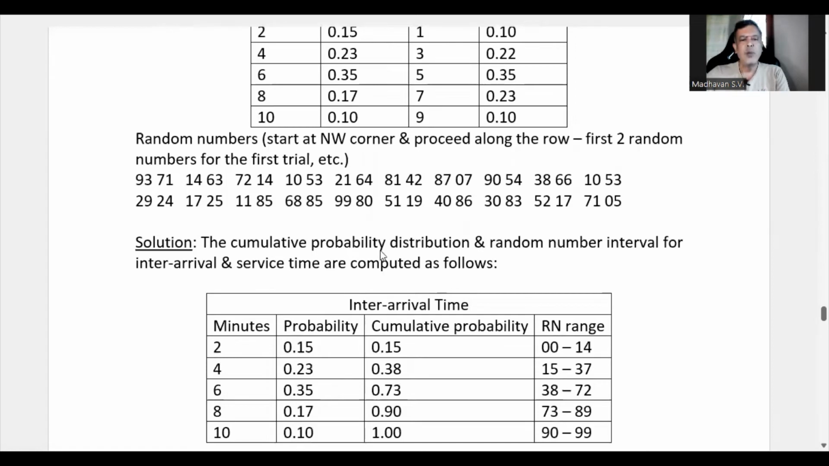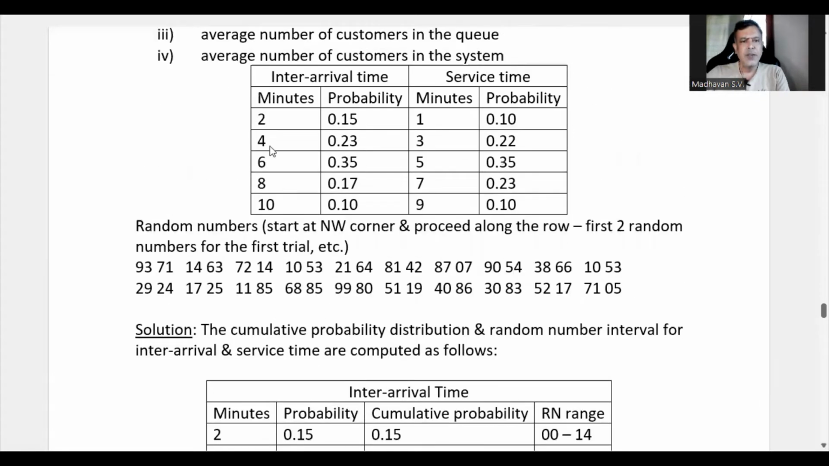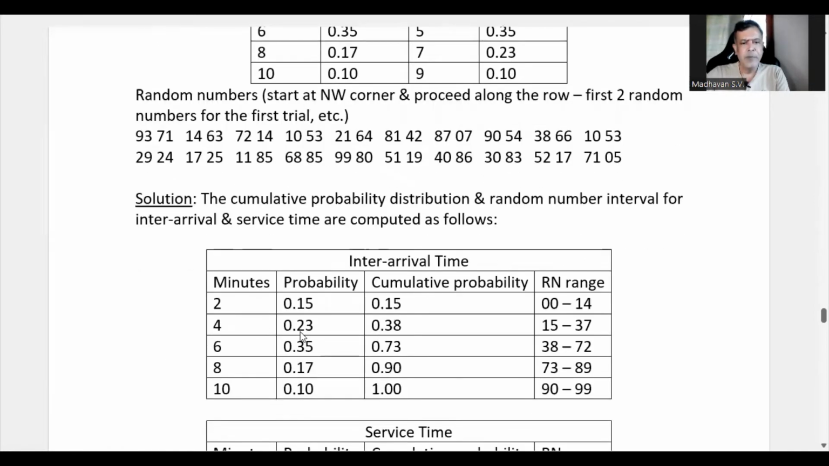The cumulative probability distribution and the random number interval for inter-arrival and service time are computed as below. So first of all, inter-arrival time, the same data, minutes and probability is written here. Then we calculate the cumulative probability. First one will be 0.15 only. Then 0.15 is getting added to this 0.23 to get this 0.38. Then 0.38 is getting added to this 0.35 to get this 0.73. Likewise, it goes up to cumulative probability of 1.